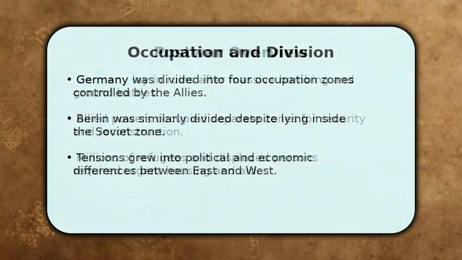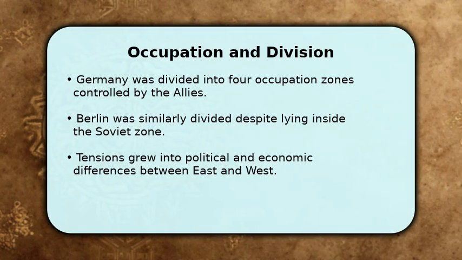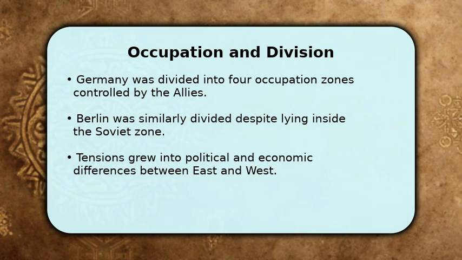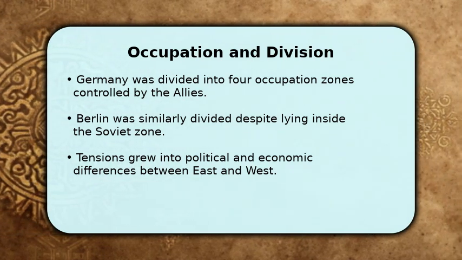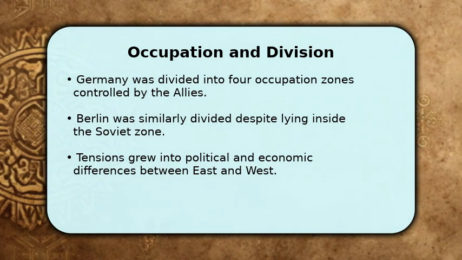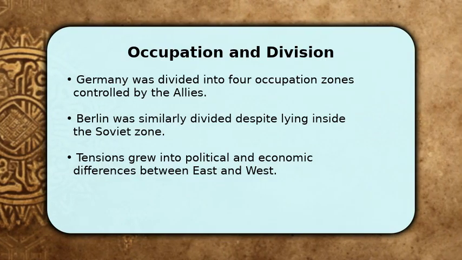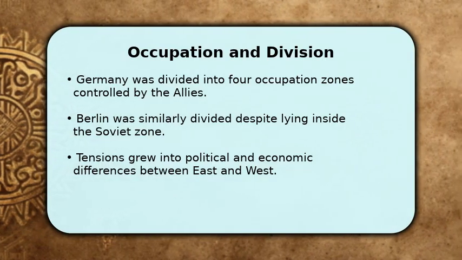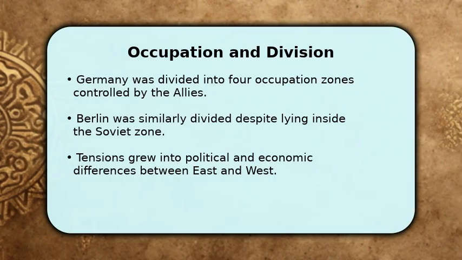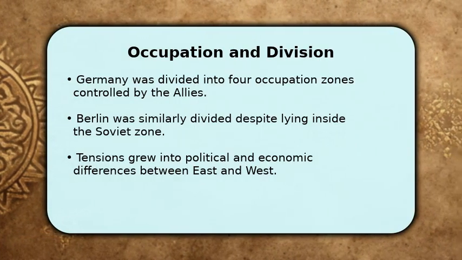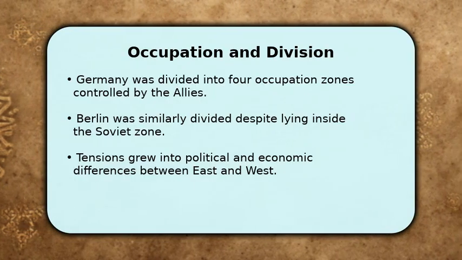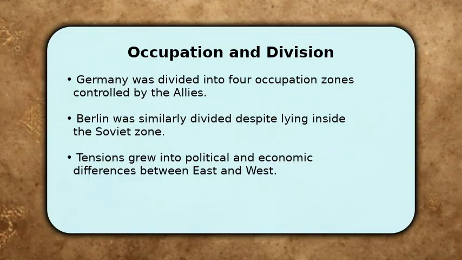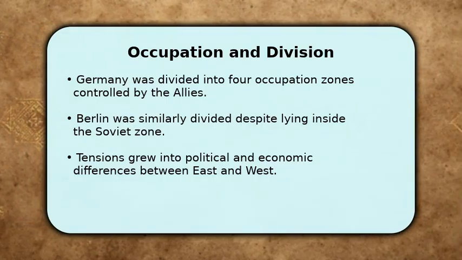Next, we examine how occupation shaped Germany's political future and daily life under 4 separate administrations. I will describe the legal changes, policing, and administrative shifts that took hold immediately after defeat. You will hear about how Berlin became a focal point, how differing policies produced divergent societies, and how these divisions set the stage for long-term reconstruction and the eventual Cold War split.